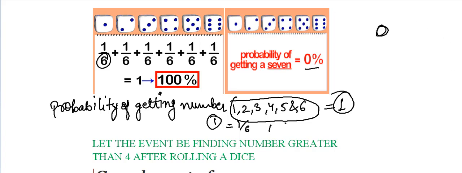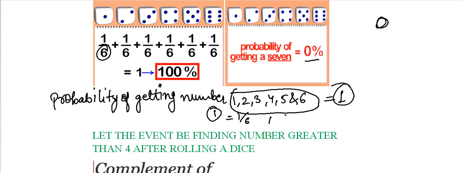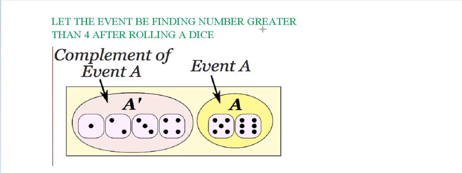Now there is another topic known as the complement of an event. So what is a complement? Let the event be finding a number greater than 4 after rolling a dice.